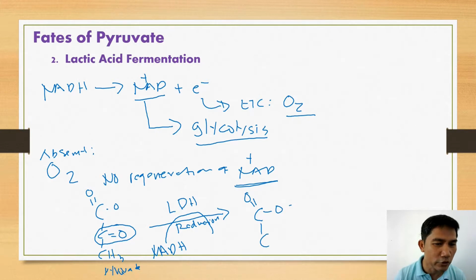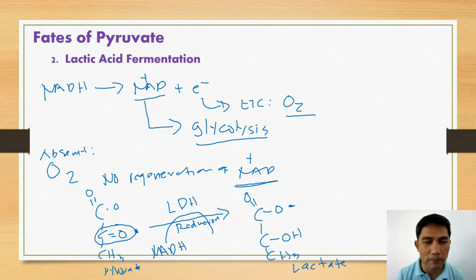Okay, this is carbon number 2. Our carbonyl group, okay, this is the carbonyl group. It gets reduced into a secondary alcohol. So this time, this is our lactate. Lactate, because the carboxyl group is deprotonated. It's negatively charged. It becomes lactic acid when this carboxyl group is protonated.